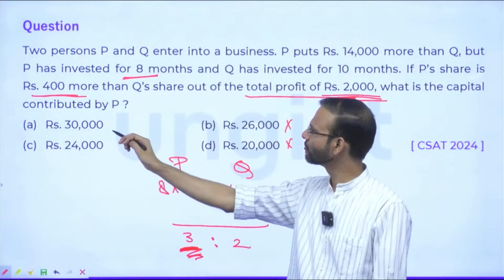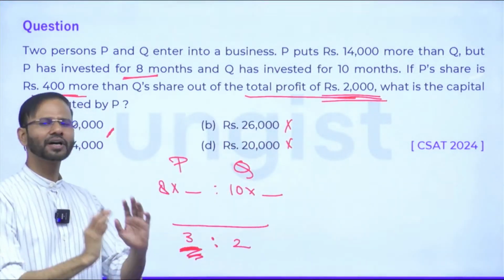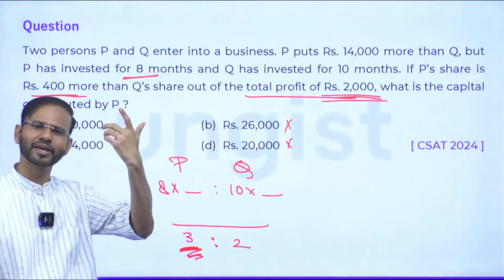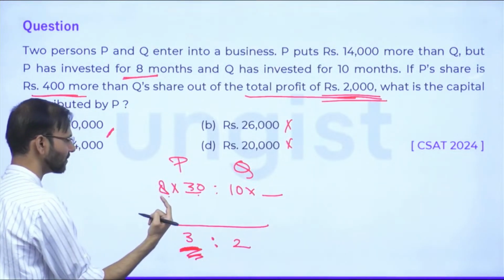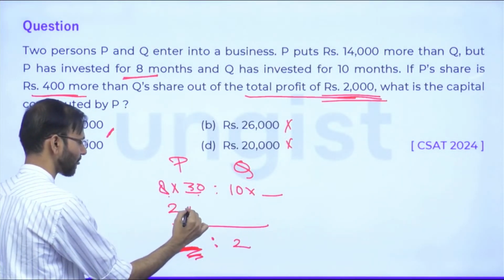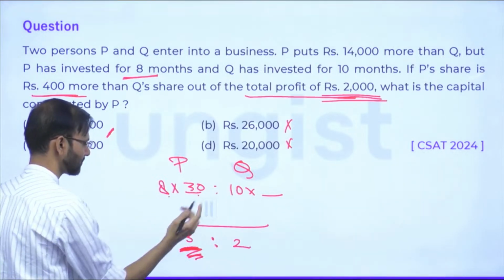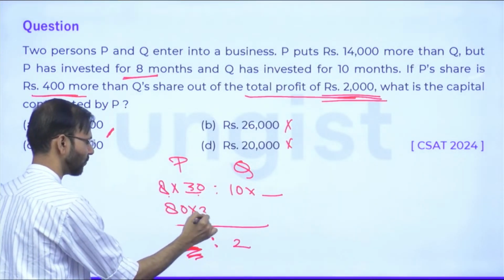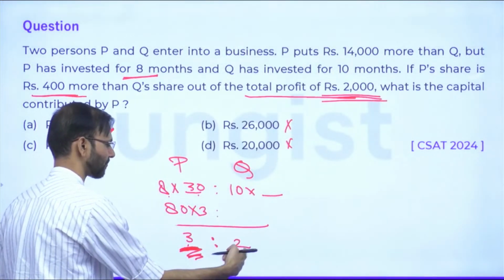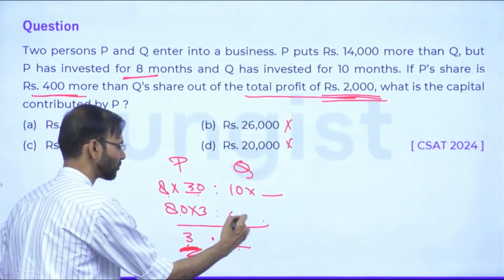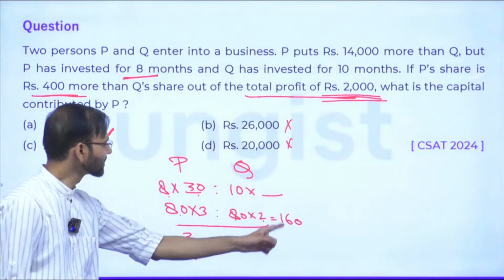So the most convenient value for me is what? 30,000. So I'll consider this as 30, because there is no need to write 1,000; it will be cancelled anyhow, right? So this is 30. So 8 into 30 will be what? 240. Guys, in fact, instead of writing 240, I can write this as 80 into 3. Why am I writing 80 into 3? Because of the 3, so this should be 80 into 2, yes or no? Or this is 160. Guys, yes or no? 160 means what should I write over here?